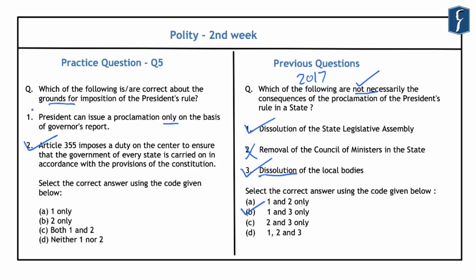And hence, this first statement is incorrect, because it is not necessary that the president issue a proclamation only on the basis of governor's report. And hence, the correct answer here is B, that is 2 only.